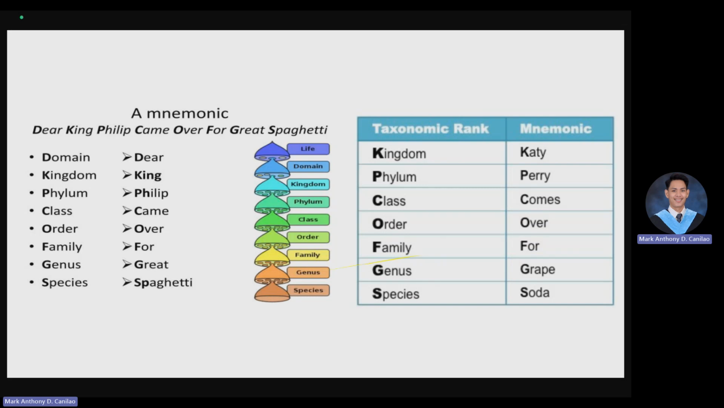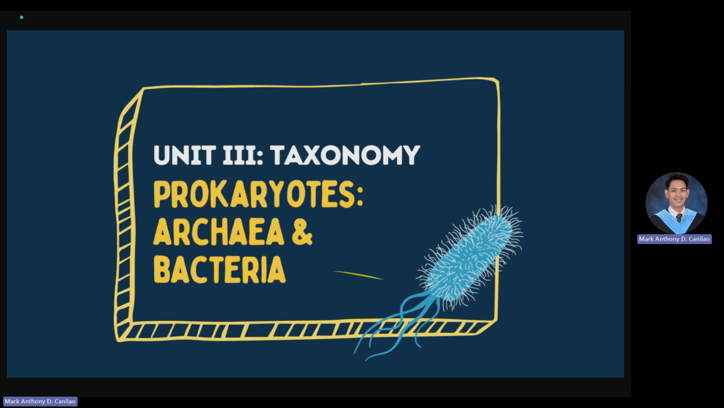The first letter acts as an acronym, signifying the first letter of the taxonomic rank. We also have one starting from kingdom. The mnemonic goes like this: Katy Perry comes over for grape soda. Again, Katy Perry comes over for grape soda. This simply means kingdom, phylum, class, order, family, genus, and species. So again, I think that wraps up our introduction about taxonomy and phylogenetics.